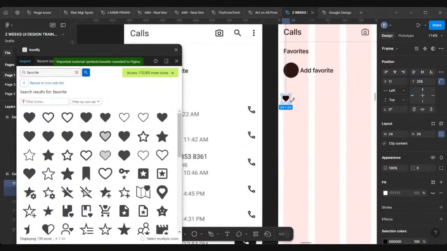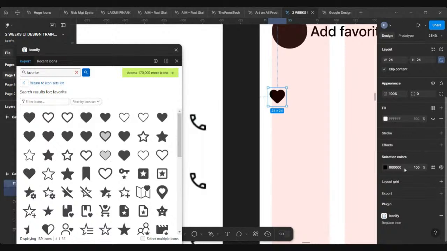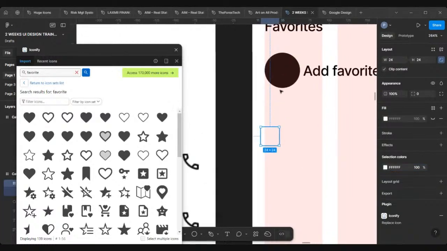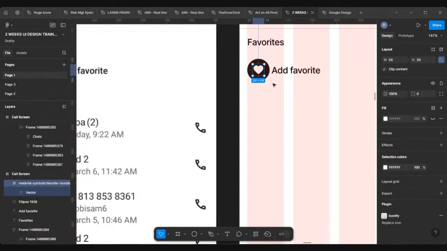Once you do that, it comes with a particular color. I'll come over to the selection color and change it to white. White is FFFFFF, F into 6 places. Once I press enter, it changes to white. I'll bring it here and place it in the middle like that. So you see we're making progress, right?